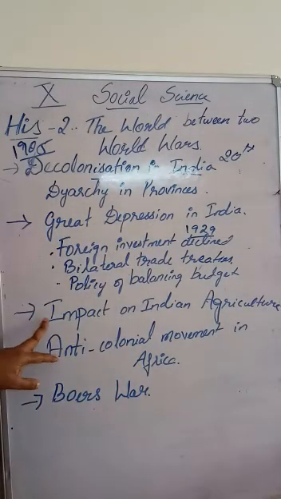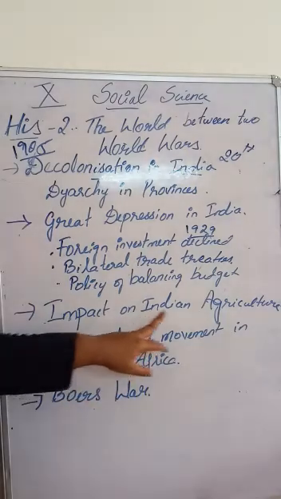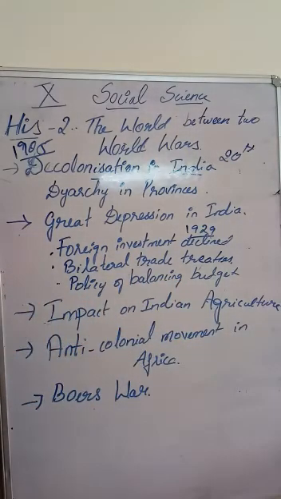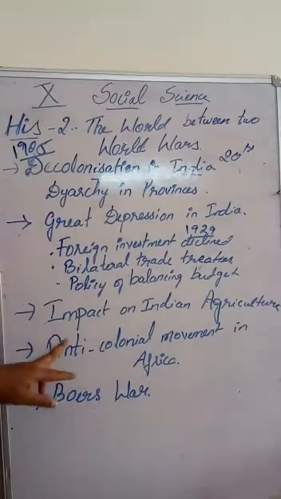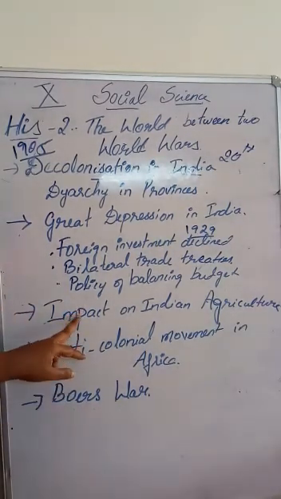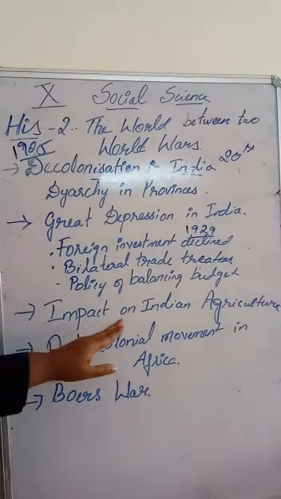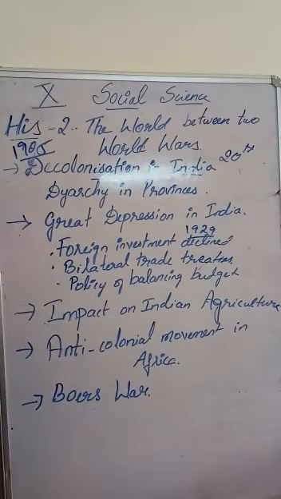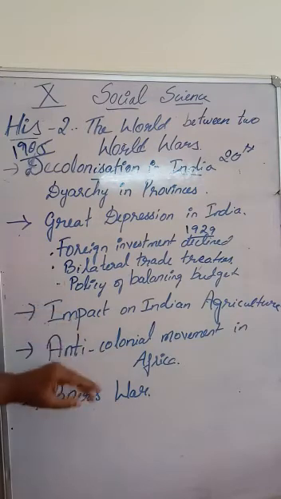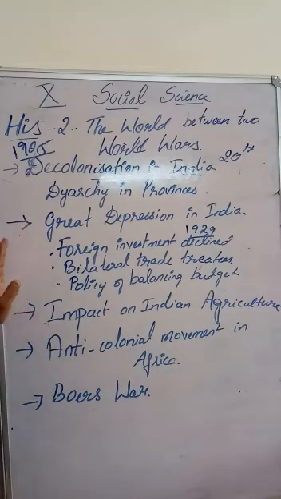And next one is the impact on Indian agriculture. We had a great disastrous impact on Indian agriculture. This happened during the year 1929, and the Great Depression was a death blow to Indian agriculture and also to the indigenous manufacturing sector. Indigenous means homemade products.